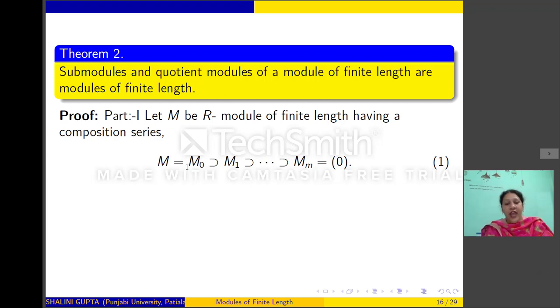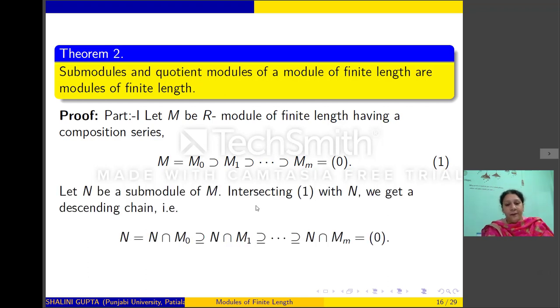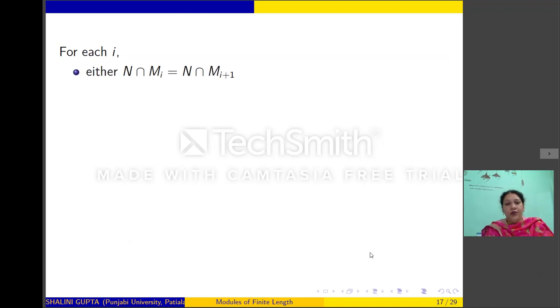So here we have M/M1 is simple, M1/M2 is simple, and so on. Let N be a submodule of M. We want to show that N is also of finite length. So we intersect series 1 by N. So we will get a series 2: N equal to N intersection M0 containing N intersection M1 and so on. Now, for each i we have the following.